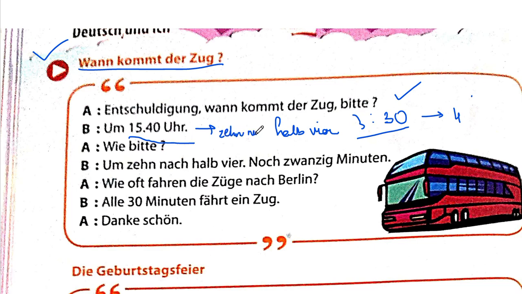Nach halb vier. So did I get my answer? Yes, which means 10 minutes after half of 4. Half of 4 is 3:30, and 10 minutes after 3:30 would be 3:40. So I say zehn nach halb vier. That's how I can answer it.